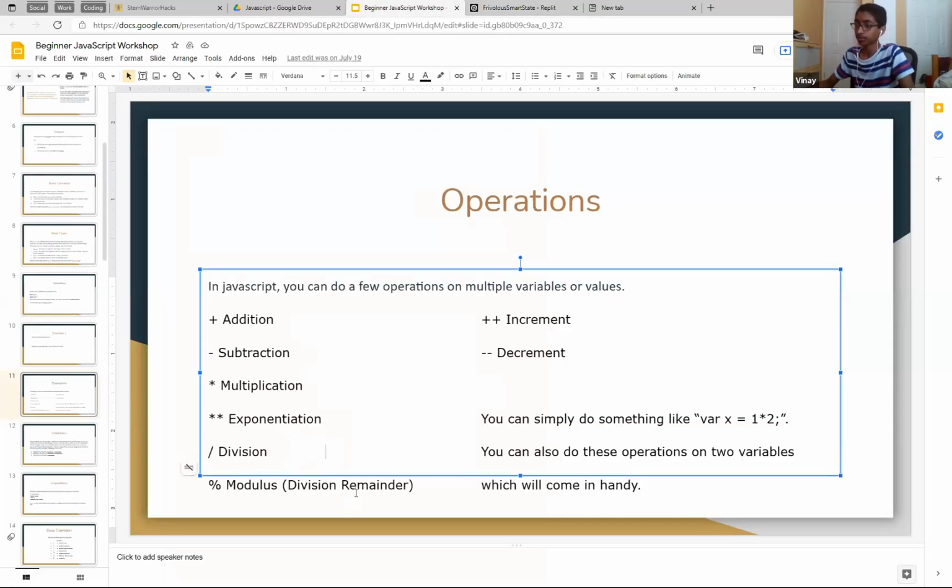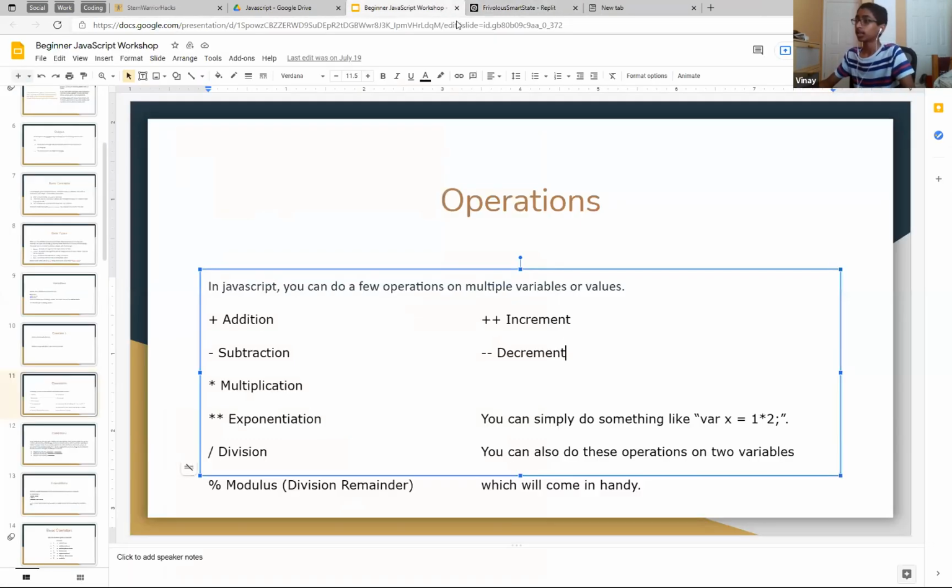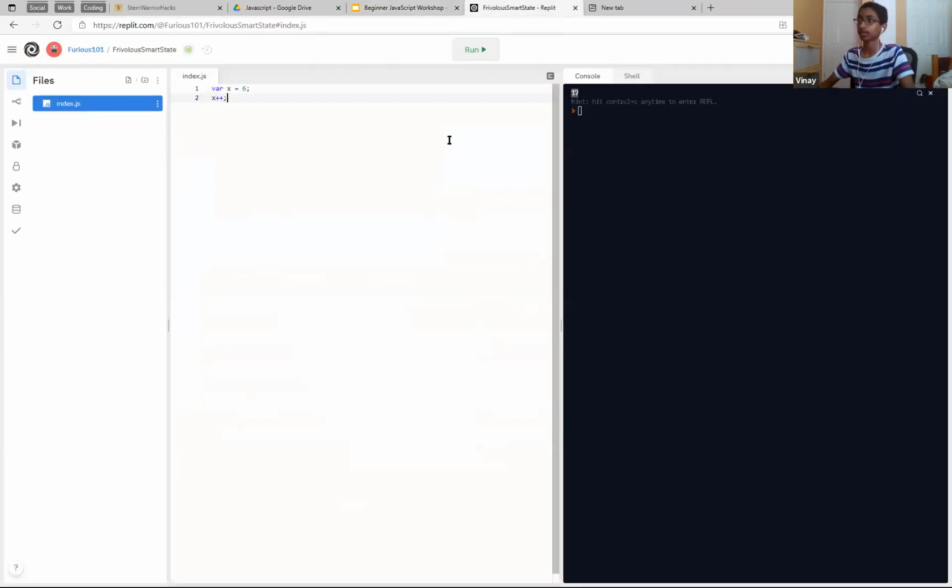Right? So division, modulus, you find the remainder, and then increment and decrement. So this you don't actually need, like, so if we have var x equal to 6, right? You don't need anything else. You just go x plus plus. That's it, and then you do console log x. We will get 7, right? And minus minus also works.